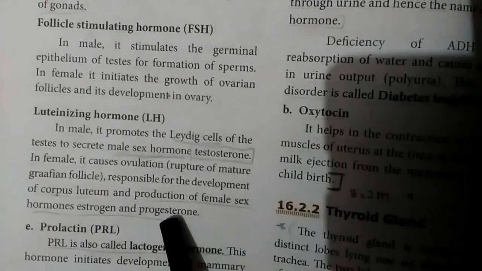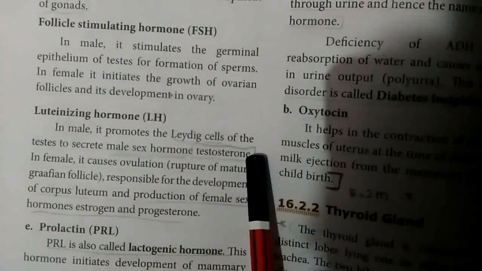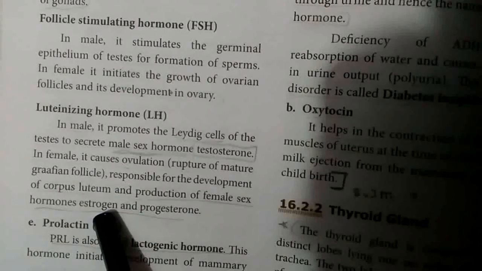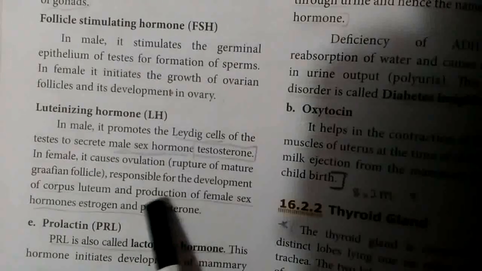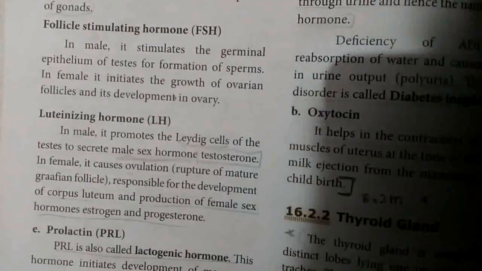estrogen and progesterone. Male sex hormone is called testosterone. Female sex hormones are called estrogen and progesterone. These hormones are secreted under the action of luteinizing hormone.